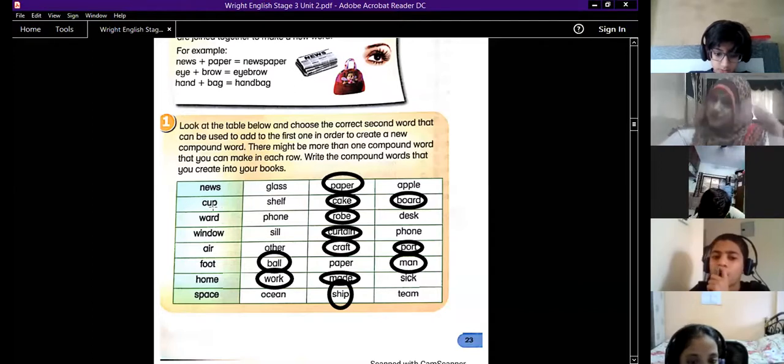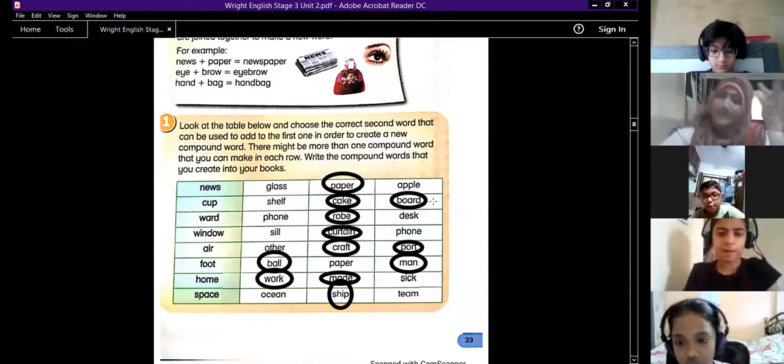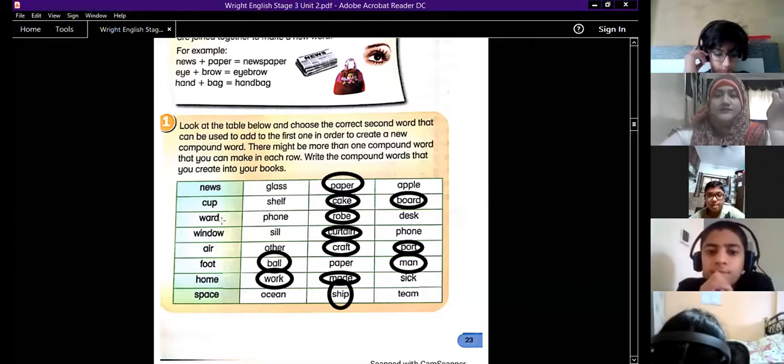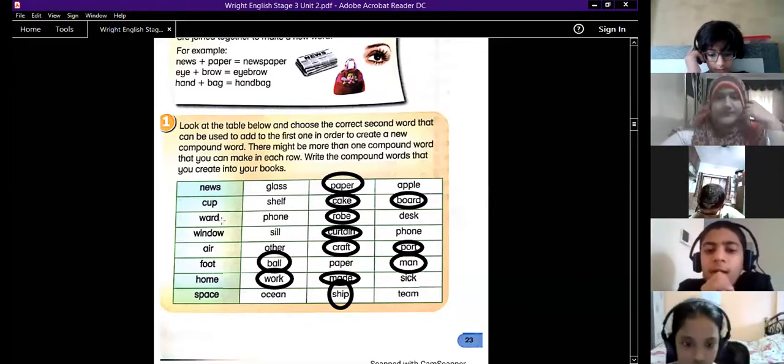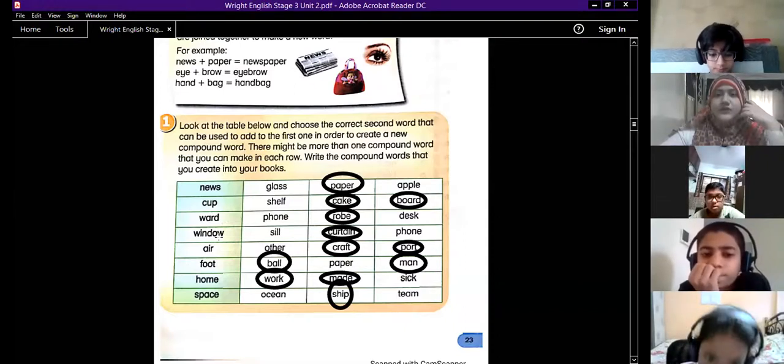Okay, let's go line wise. Cup will be cupcake and cupboard. Very good. Excellent. Okay. Ward? Wardrobe. Perfect. Window? Sill.